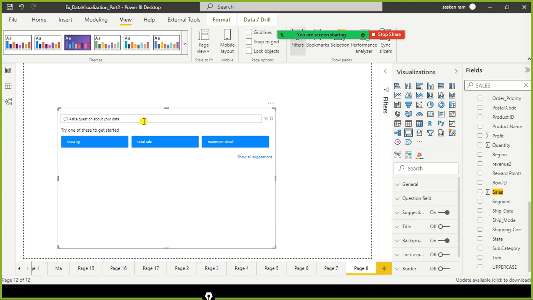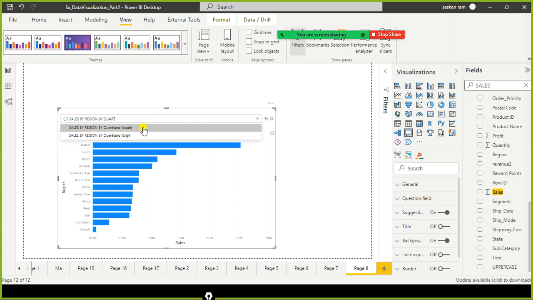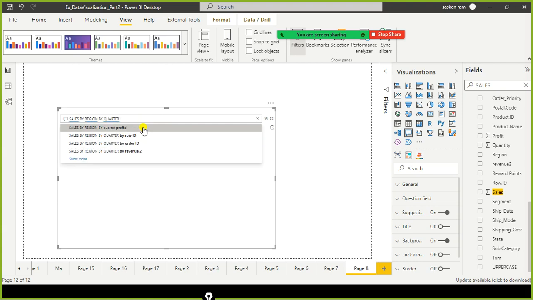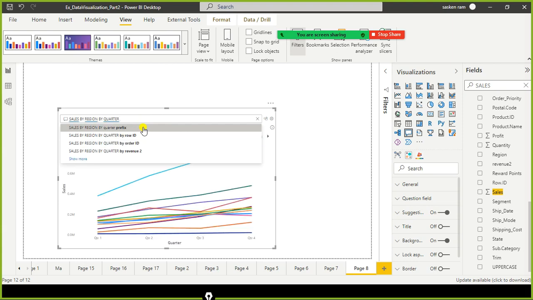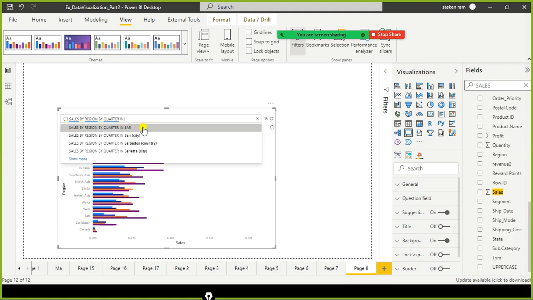So you can type your question here. For example, sales by region by quarter. Look here, as and when I type here, automatically it generates the chart. Here you don't have to do heavy lifting, right? Simply type the questions, it generates the charts. And again, if you don't prefer the line chart, and in bar chart, in column chart,